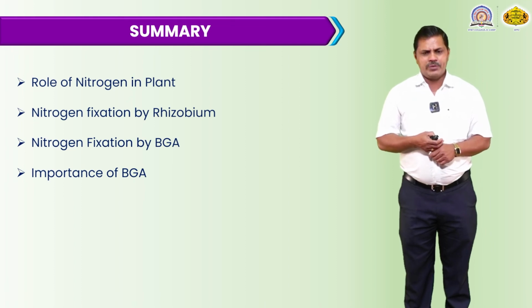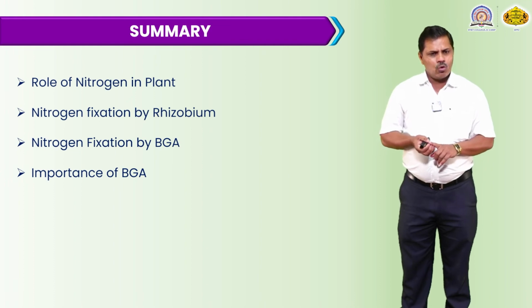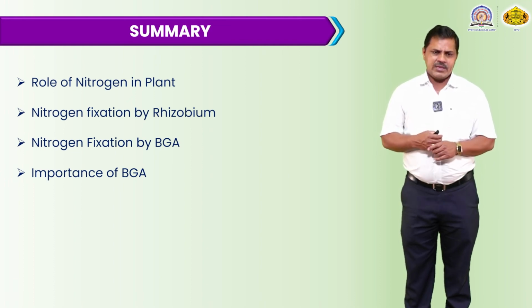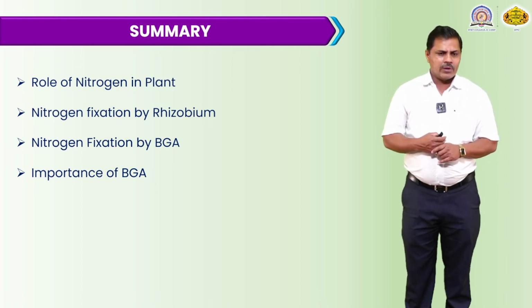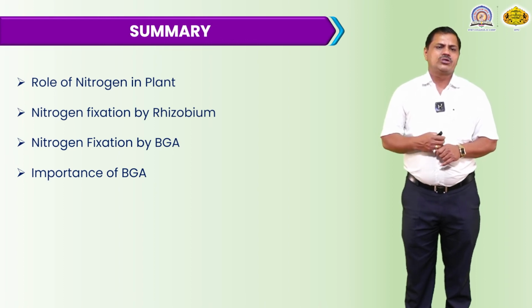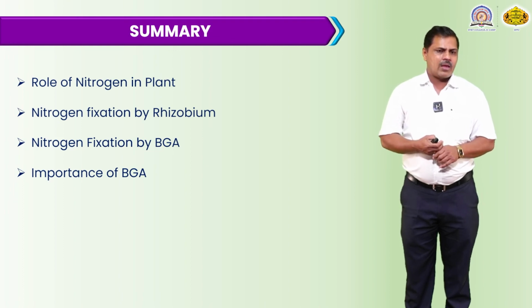Nitrogen fixation by rhizobium. Certain blue-green algae and certain bacterial cells can grow inside the soil, and nitrogen fixation by rhizobium takes place. They absorb gaseous nitrogen inside the blue-green algae as well as in the rhizobium, and this gaseous nitrogen is converted into a usable form, and ultimately supplied to the growing plant.